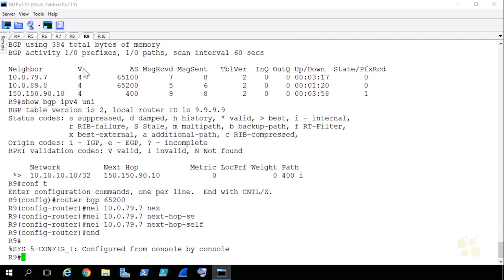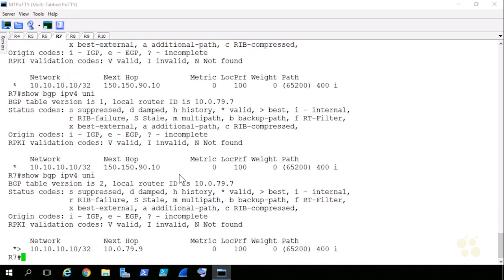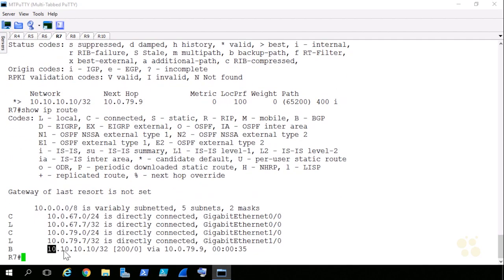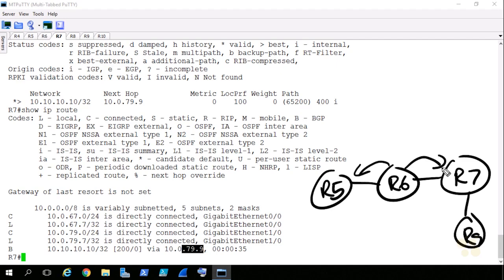Exiting out of configuration mode, I'll jump back to R7, we'll refresh this, and after a few seconds, we do end up getting the correct next hop address, and it's installed in the routing table. So if I give it a show IP route, I see now that I have a route to 10.10.10.10 via router 9. Now we would expect, in this case, if we've got R7, who's got the route coming in from R9, then we've got R6 and R5. Because R6 is serving as a route reflector for each of these, R7 is going to advertise this to R6, who's then going to reflect it to R5.